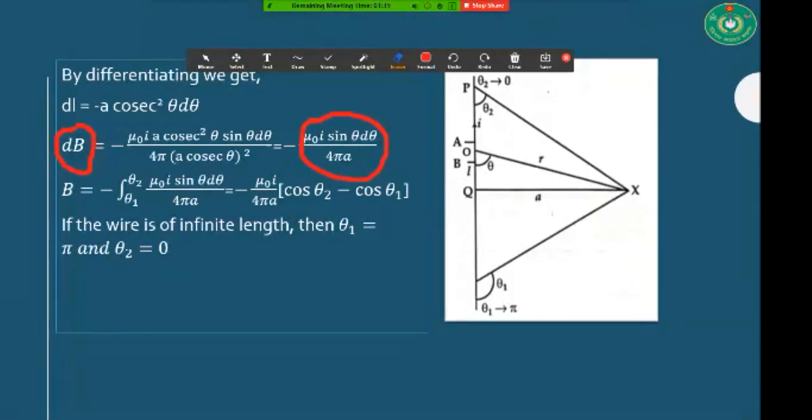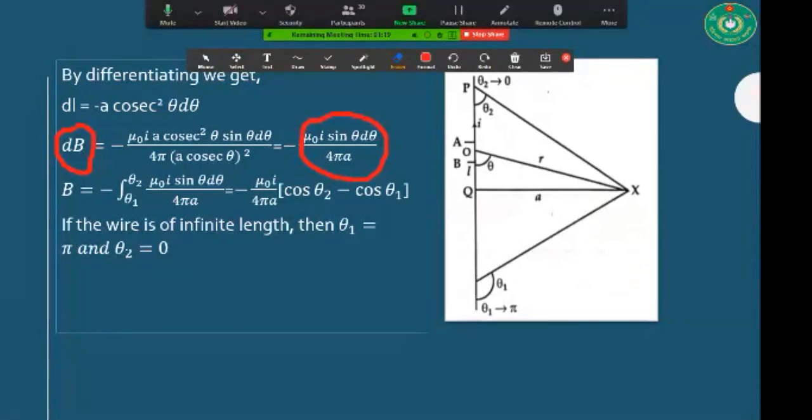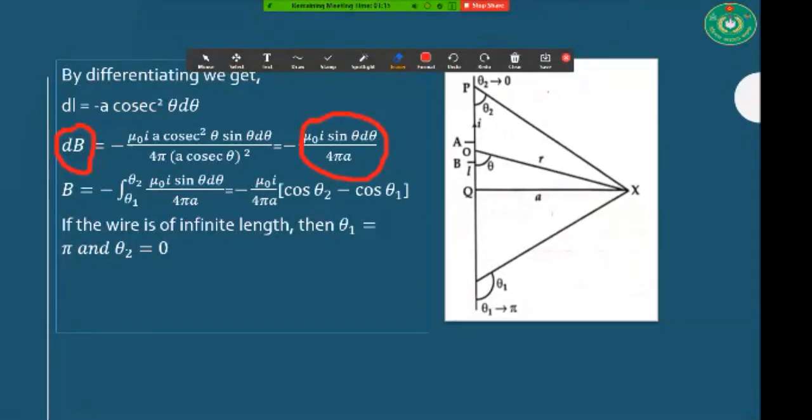That's why theta 1 is written as pi. Theta 2 will be 0 because if you are going towards infinity, let us suppose towards minus infinity, then theta 2 becomes 0. That's why this limit is written in this way.